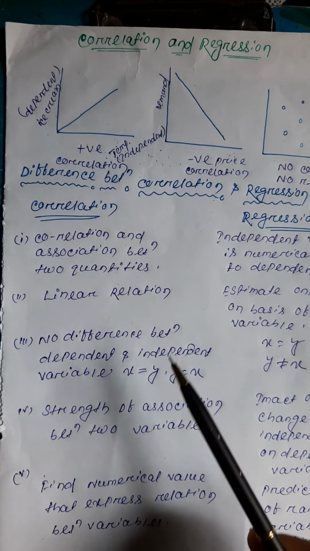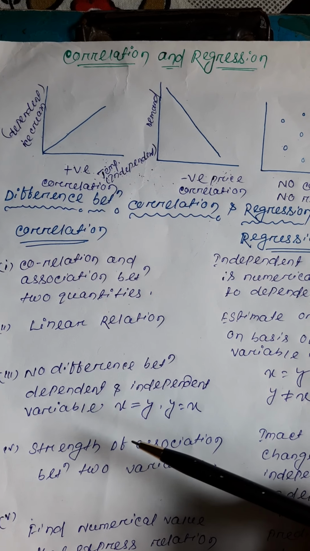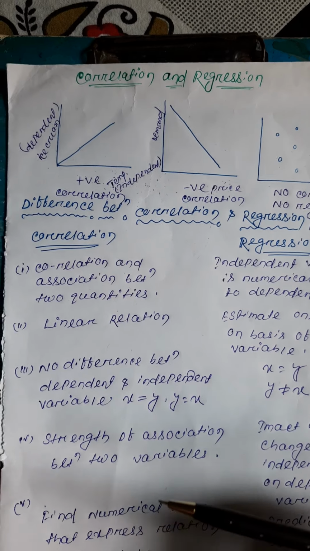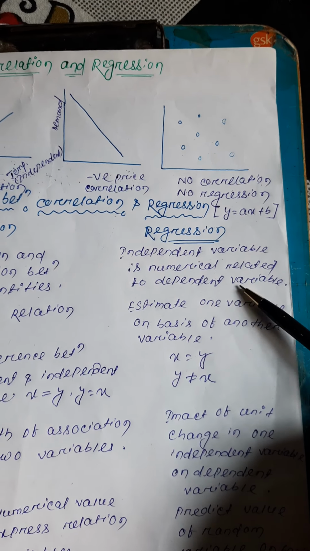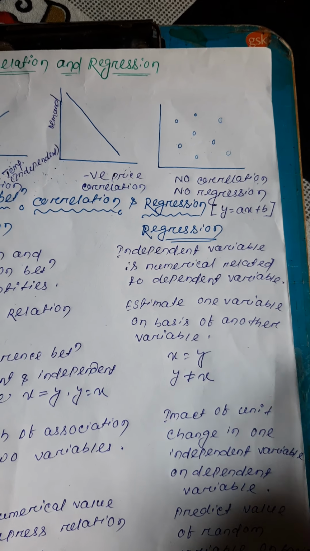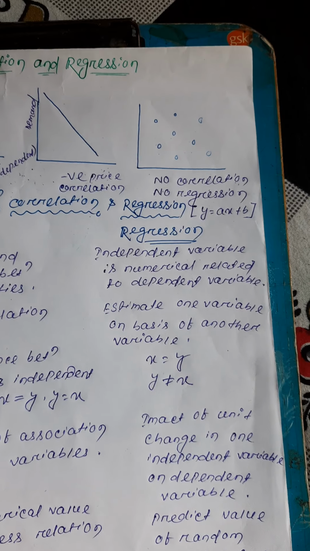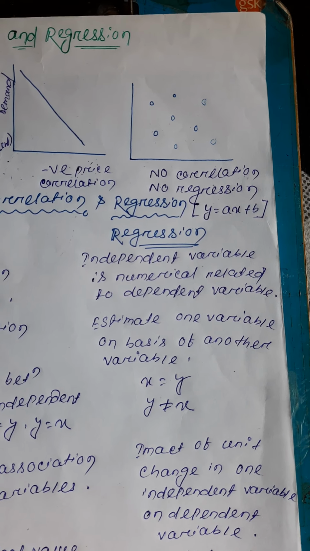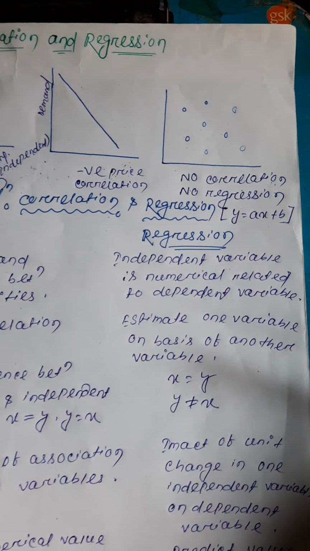As we said, temperature and ice cream selling are correlated to each other. In regression, the independent variable is numerically related to the dependent variable, so we can find out the value of the dependent variable by fixing the independent variable.